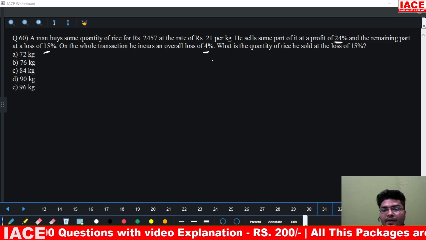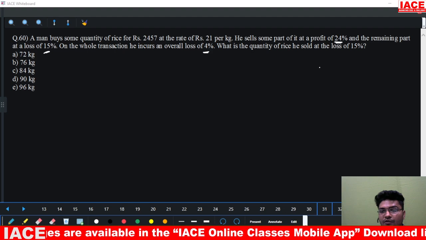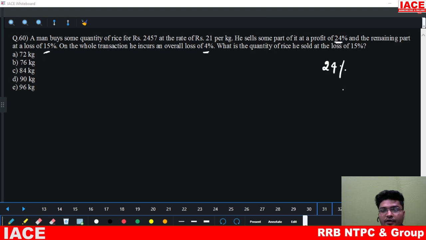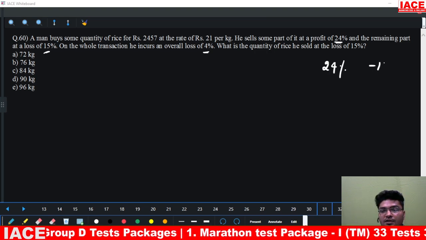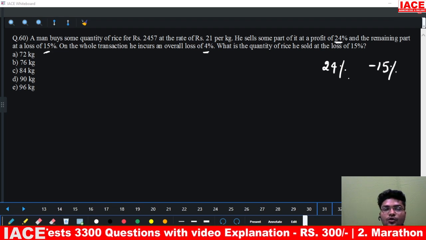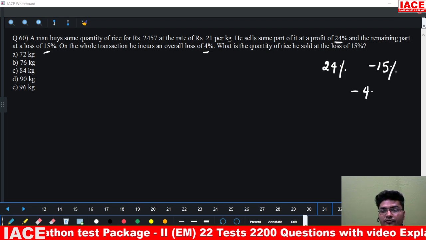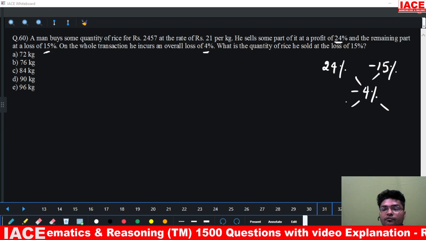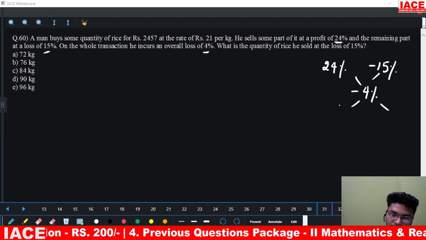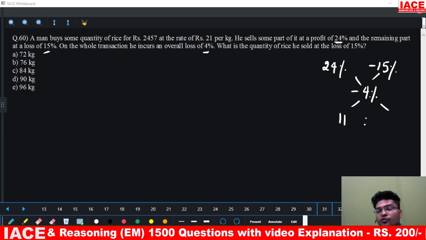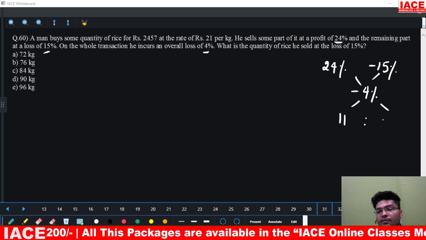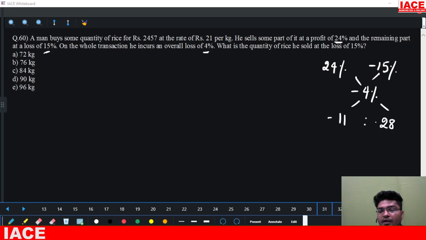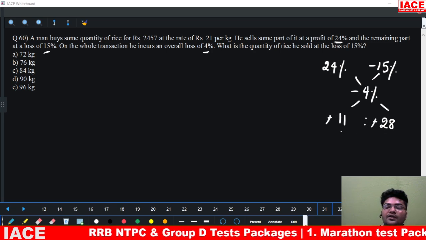So we can apply mixtures and alligations. In mixtures and alligations, one part is sold at 24% profit. The remaining part is sold at 15% loss. Loss means minus, and the total overall is 4% loss, so minus 4%. If I apply alligations, minus 15 minus of minus 4 gives me 11. Minus 4 minus of 24 gives me minus 28. So it is 11 is to 28, the minus signs get cancelled. So 11 is to 28.